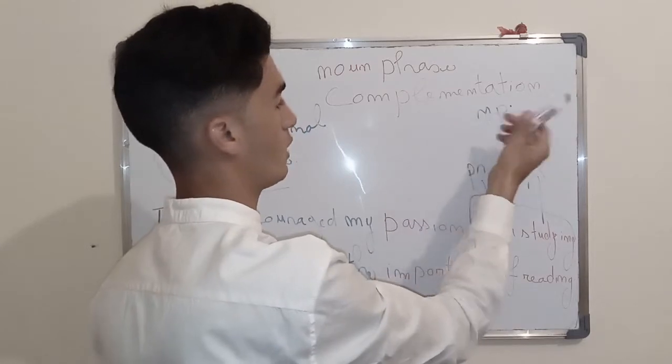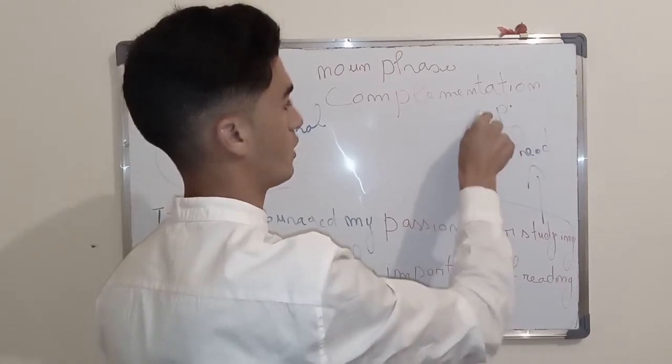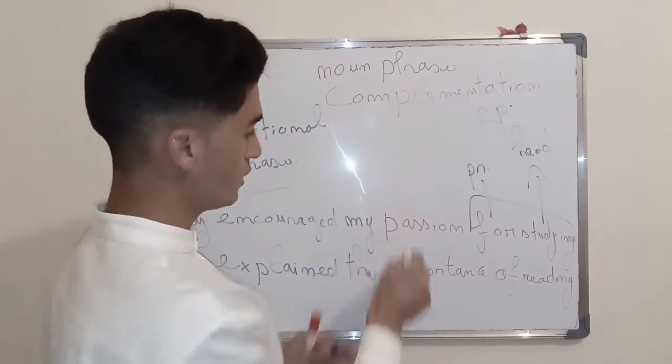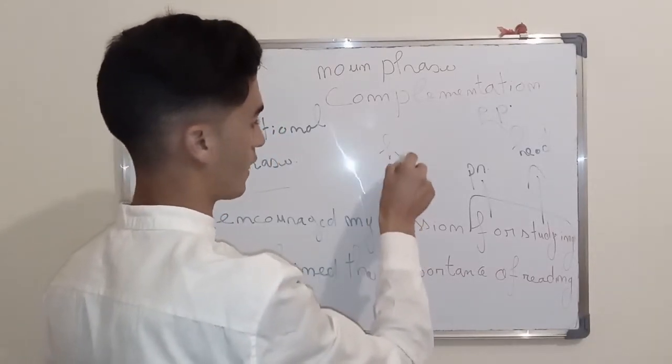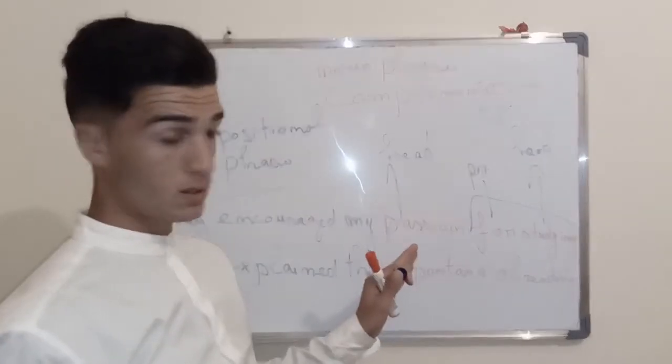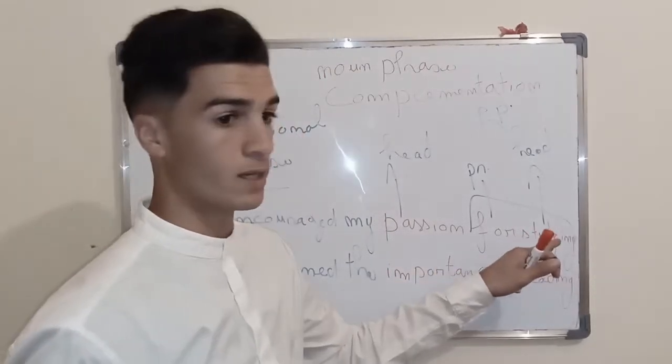Is a prepositional phrase. Okay? So passion is the head. So they encouraged my passion for reading.